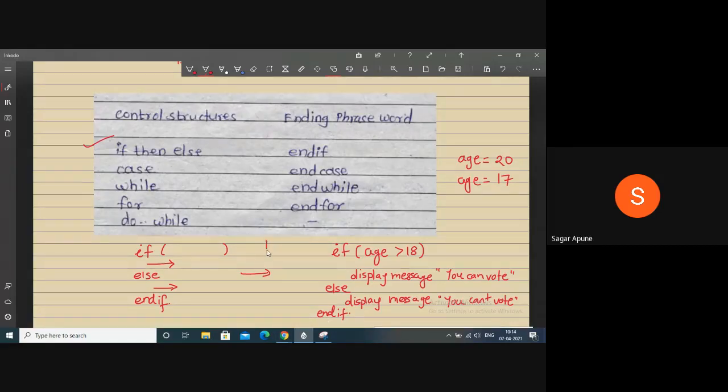This is not a C program, this is pseudocode. These are some English statements, this is the condition, right? This is the next step of algorithm. After pseudocode we can develop our program.